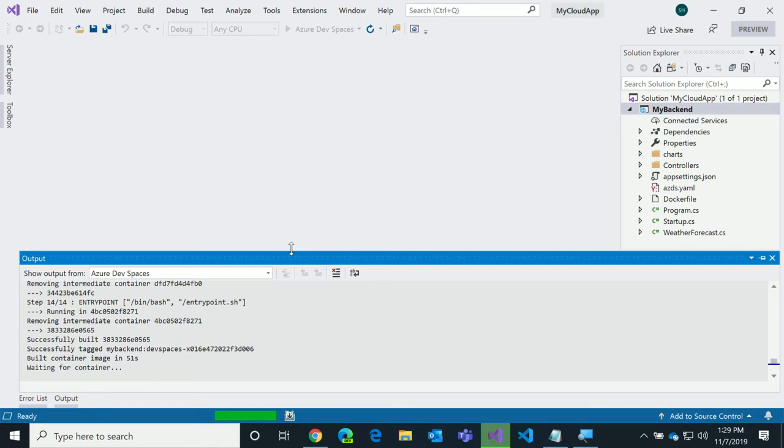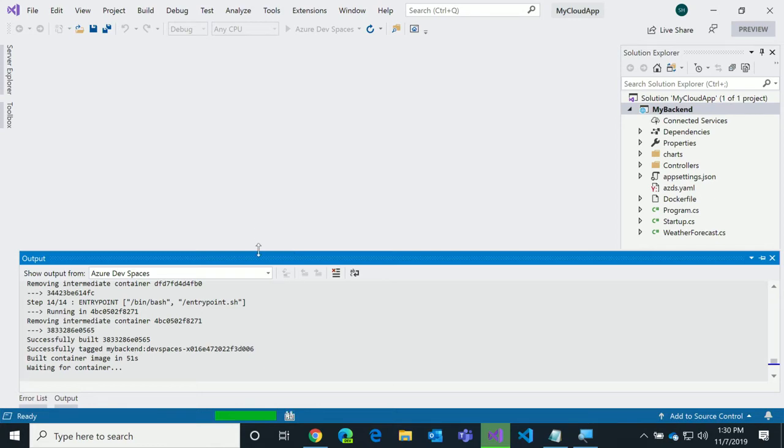So it's actually booted a container up in the cloud. It's waiting for the container to start. And once that happens, it's going to launch my browser and stick me into a browser where I can actually hit this API. And then I'm going to show you the next cool part about this. One of the benefits of having all my dev work in the cloud is my app could actually talk to a bunch of other things in the cloud. If Shane had a project up in the cloud, I could have my container talk to his container, and I don't have to worry about copying the container from your machine to my machine and doing all that stuff. We're actually working live in the cloud.